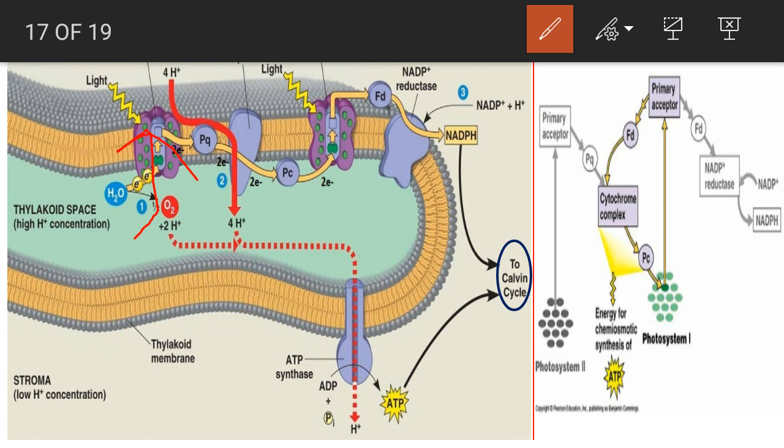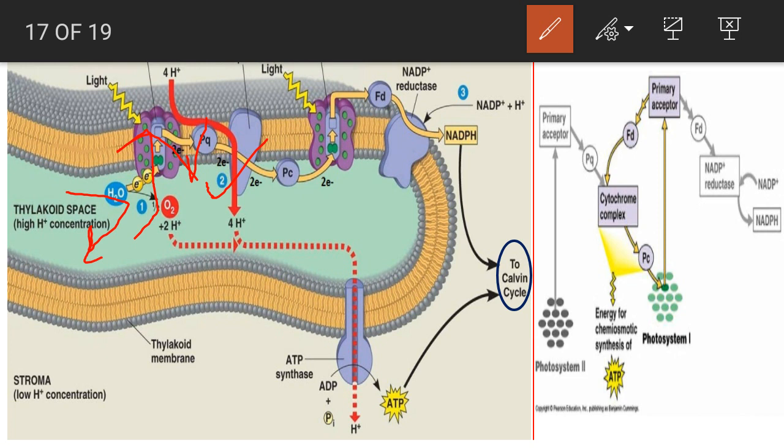Later it is transferred to the quinone, then to the plastoquinone, and then to the cytochrome complexes. Now when photosystem 2 undergoes oxidation, the vacancy created in photosystem 2 is filled by the electrons provided by the oxidation of water, or photolysis of water.